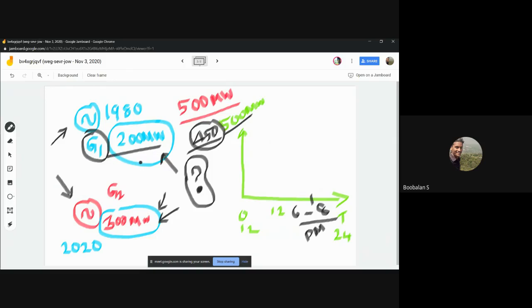Why? Age. Sir, okay. Yeah. Age of the first generator. Yes, that's the answer, right? Because the efficiency of this generator is very low. Initially in 1980 it was 85%, but due to aging, this generator's efficiency will definitely go down. For example, I'm telling 70%, but for a newly installed power plant, the generator will definitely give you about 88, for example.